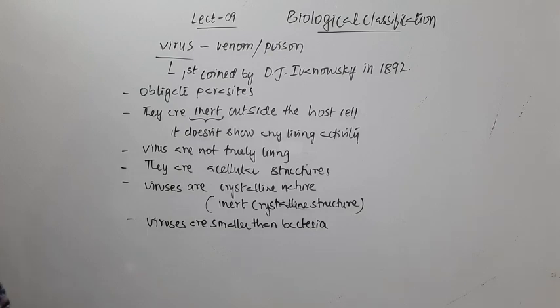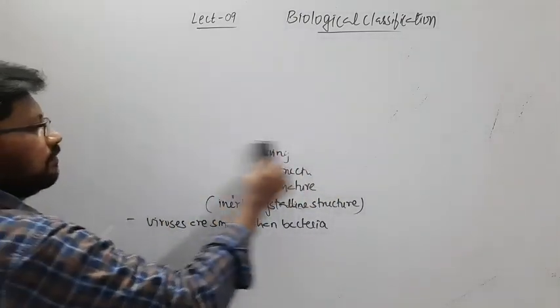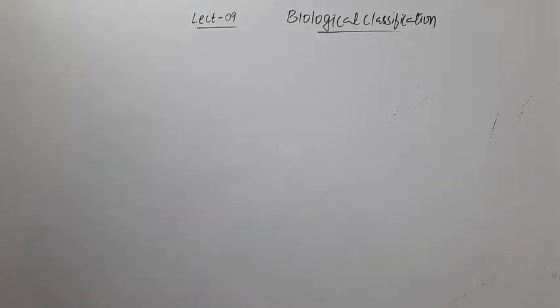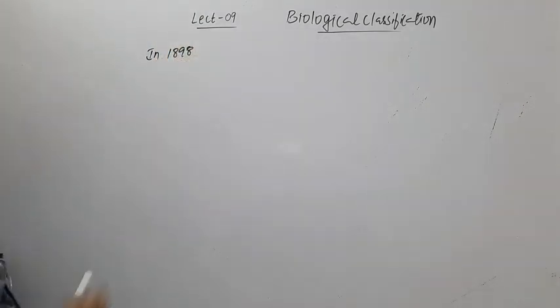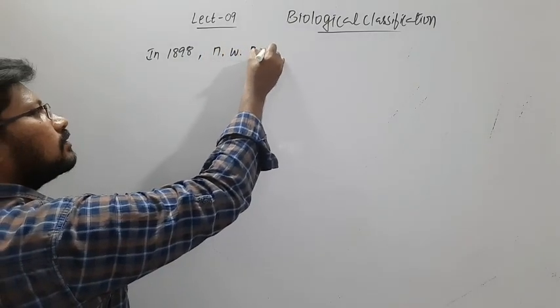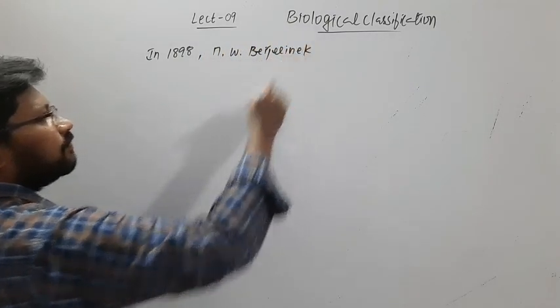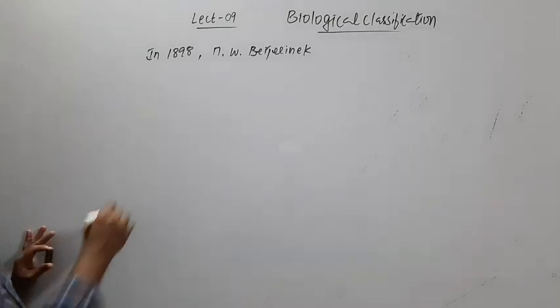Then in 1898, a person named M.W. Beijerinck conducted an experiment.